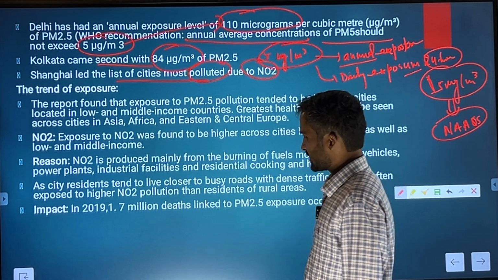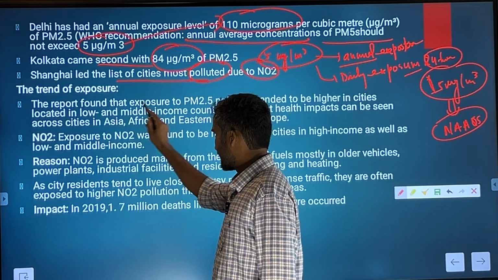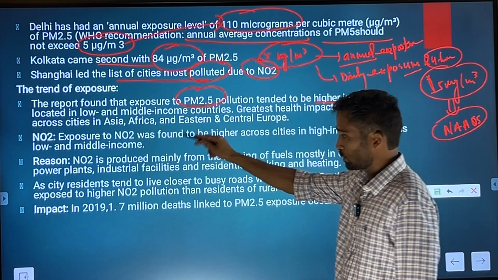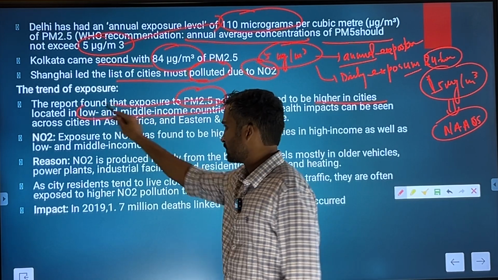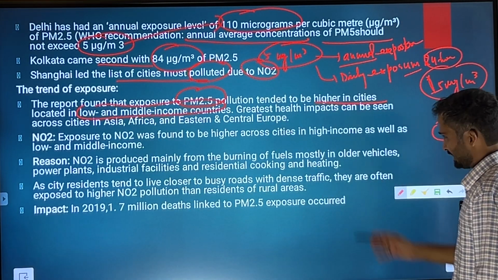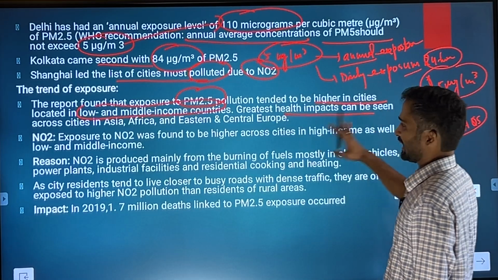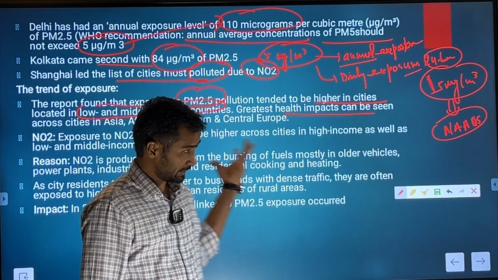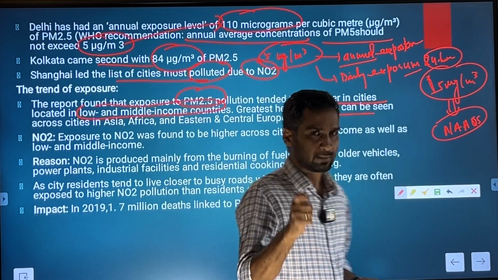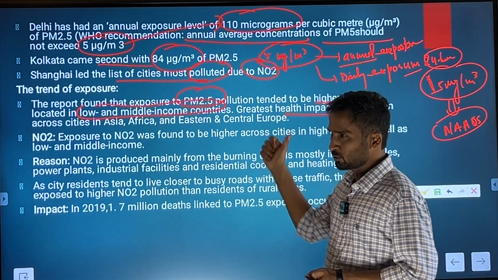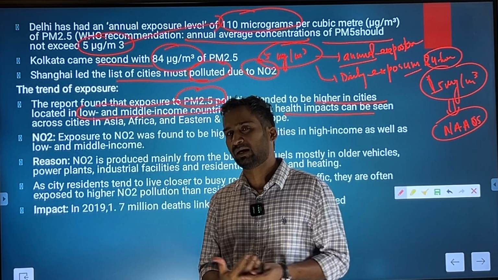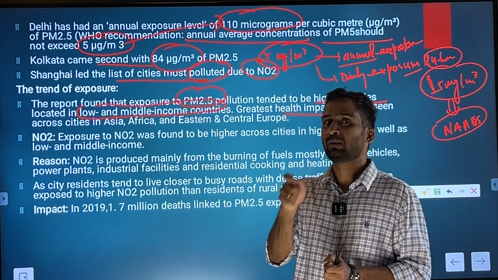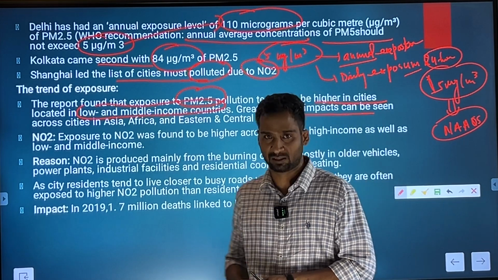Then, the trend of exposure. If you talk about the report, it is saying that PM 2.5 pollution tended to be higher in cities located in low and middle income countries, as I already showed you, and the greatest health impacts can be seen across these countries. Why? It is seen mostly in the developing, or say the middle income or the low income countries, because these countries are undertaking a number of developmental activities, especially related to construction.